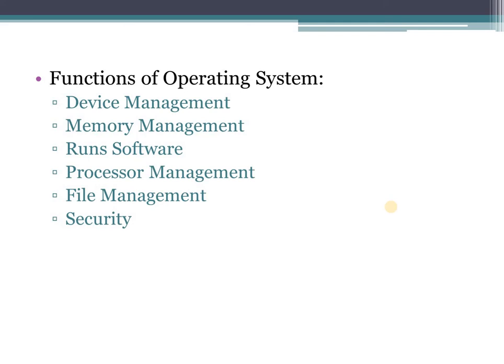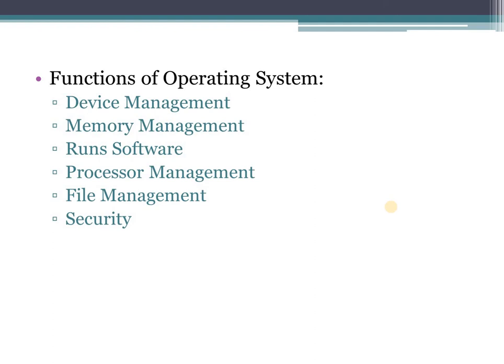The next function of operating system is file management. An operating system keeps track of information regarding creation of a file, deletion of a file, if you are transferring a file, if you are copying a file, if you are storing a file, and all this is done in an organized way. The last function of an operating system is security. It provides security by means of a password to prevent misuse of a computer.